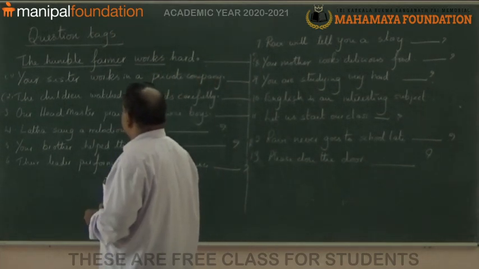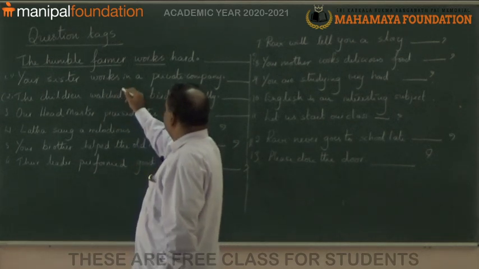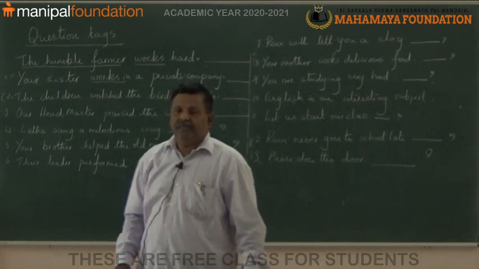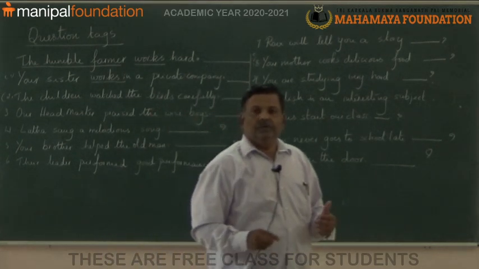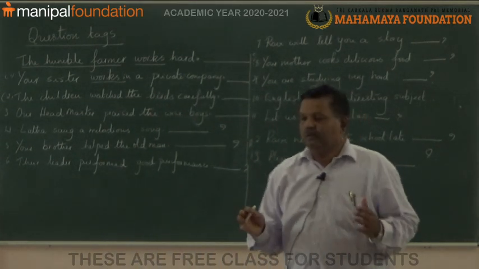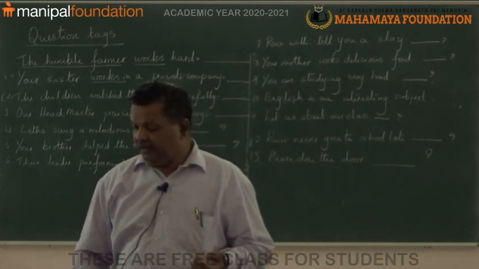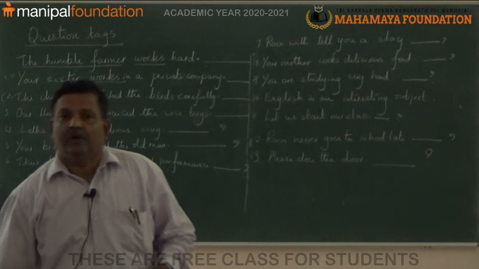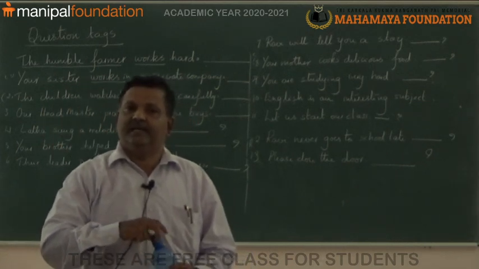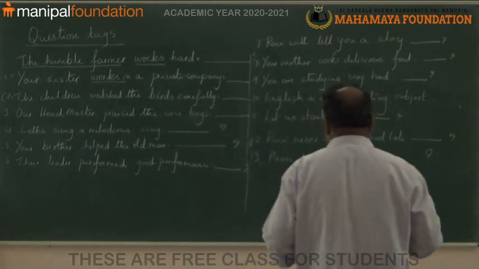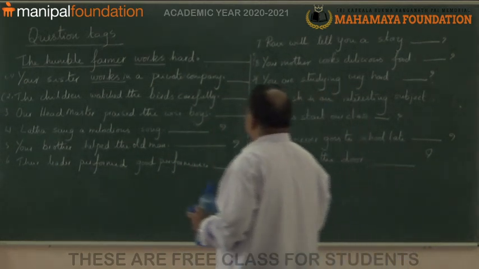Now, the first sentence is, your sister works in a private company. Here, works, only the verb is given. The auxiliary is hidden. So, works means does plus work.